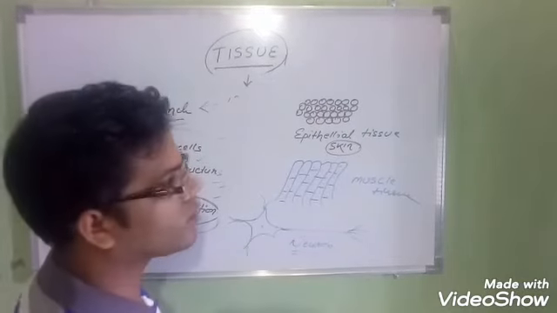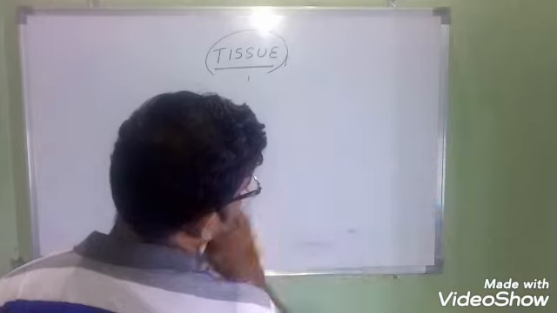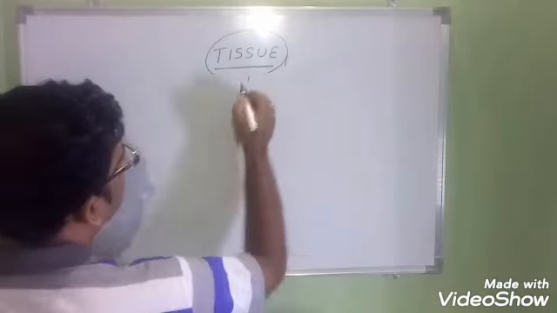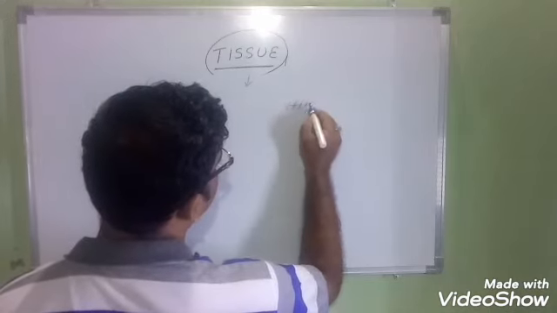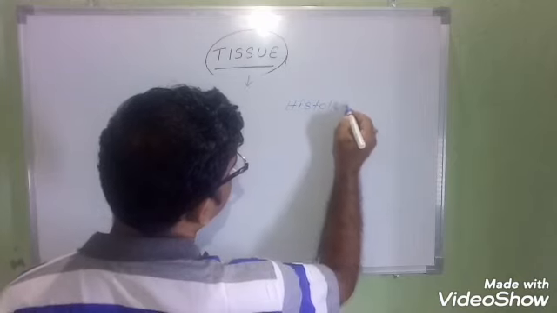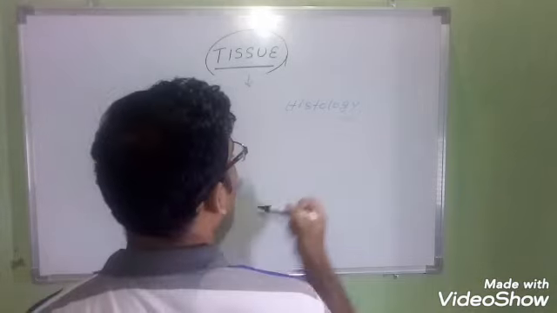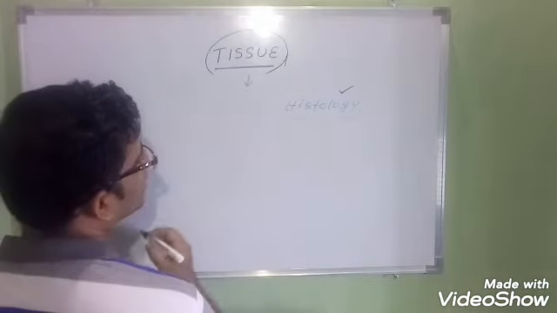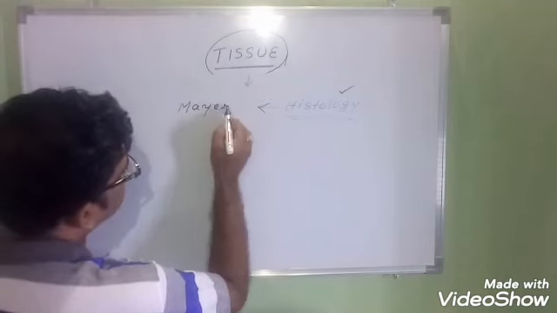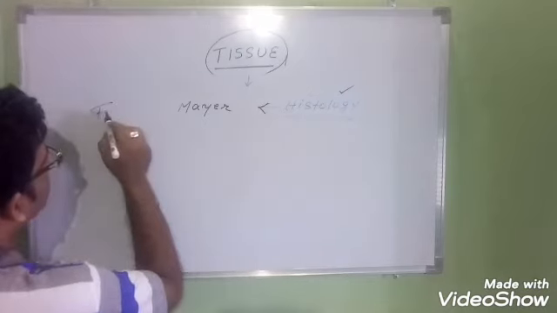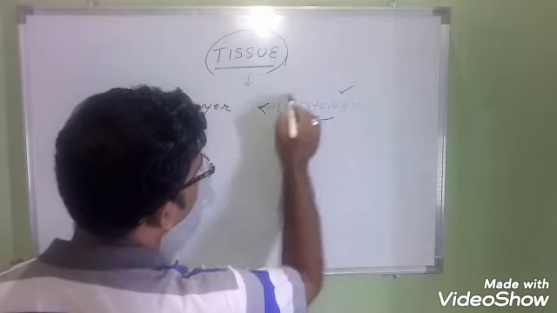You will read your NCERT book and see what kind of definition is given there. You will note down that one. Then let me tell you that the study of tissue is known as histology. If anybody would like to study only tissue, that topic is known as histology. Understood or not? Histology was given by Mayer. Mayer was a French scientist who first derived the word histology.